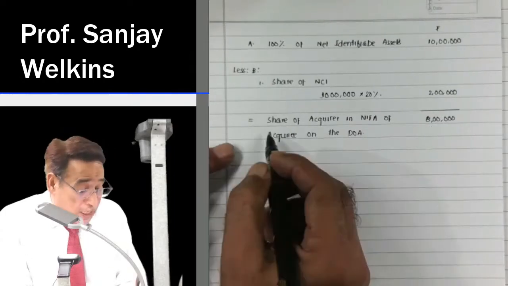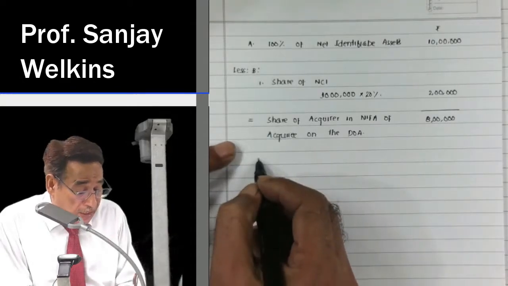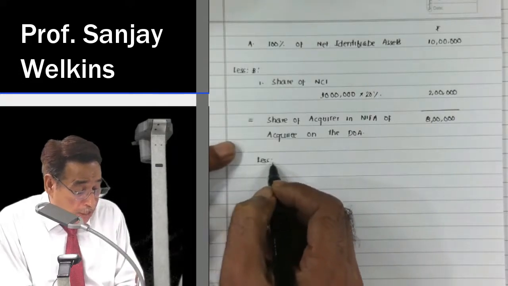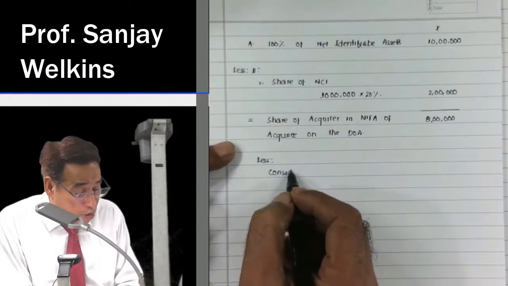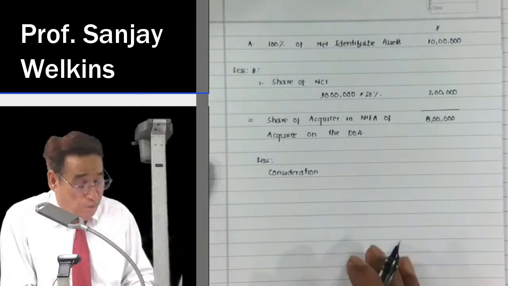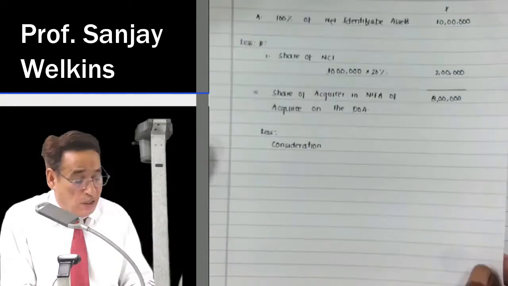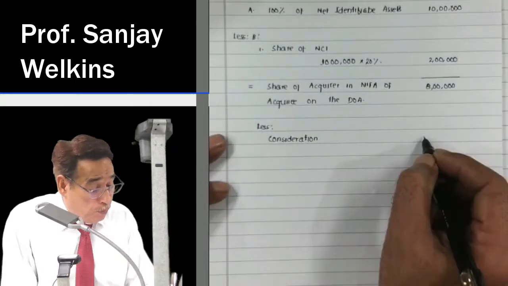Now, we are going to compare this figure with the consideration. Less. Consideration. Consideration means the amount which you are paying to the acquired company for acquiring control, for acquiring some stakes in that particular company. We acquired 80% of the share capital, but we made a payment of rupees 15 lakhs.